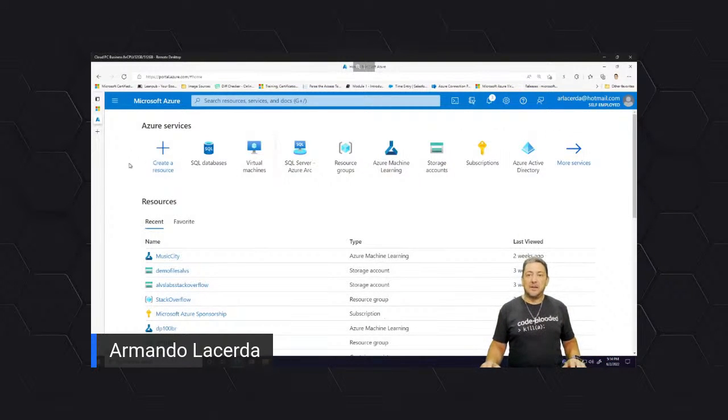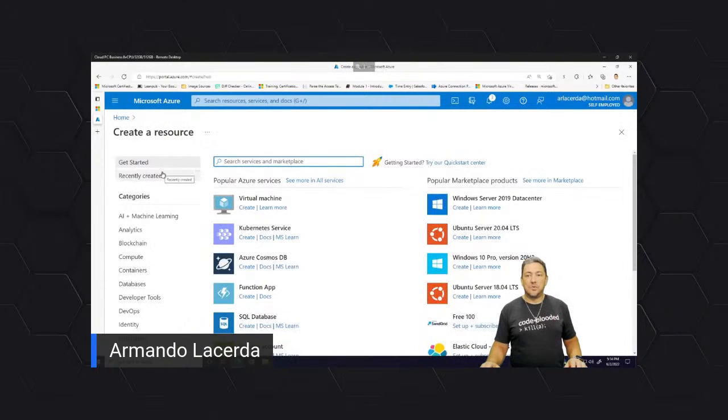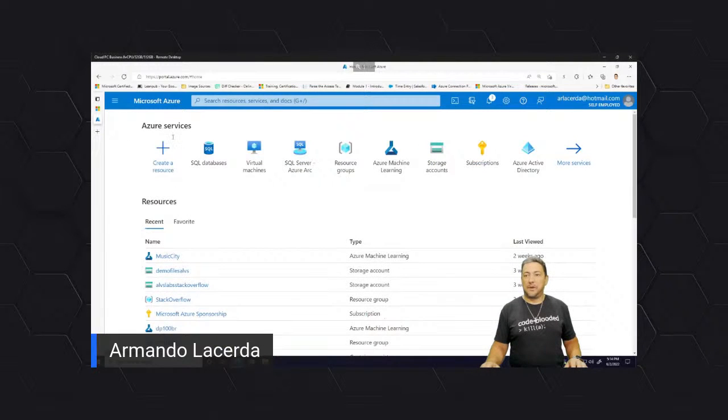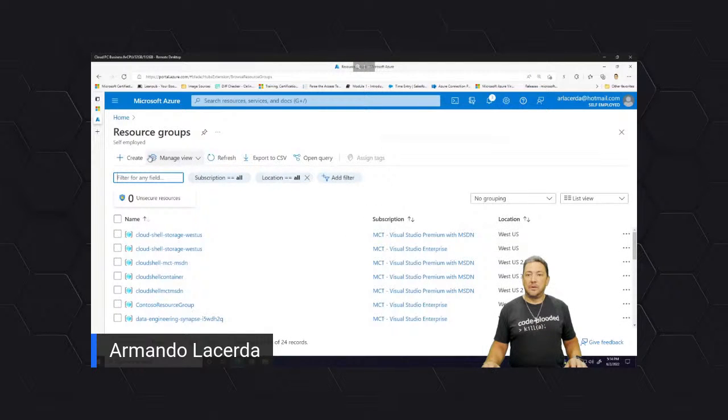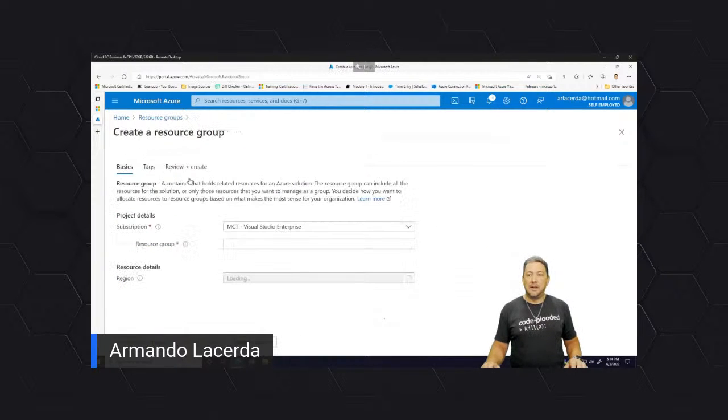If I want to create a resource group, I can go to resource groups and do a create right from here. I can name my resource group like demo PowerShell and have it in a particular data center.